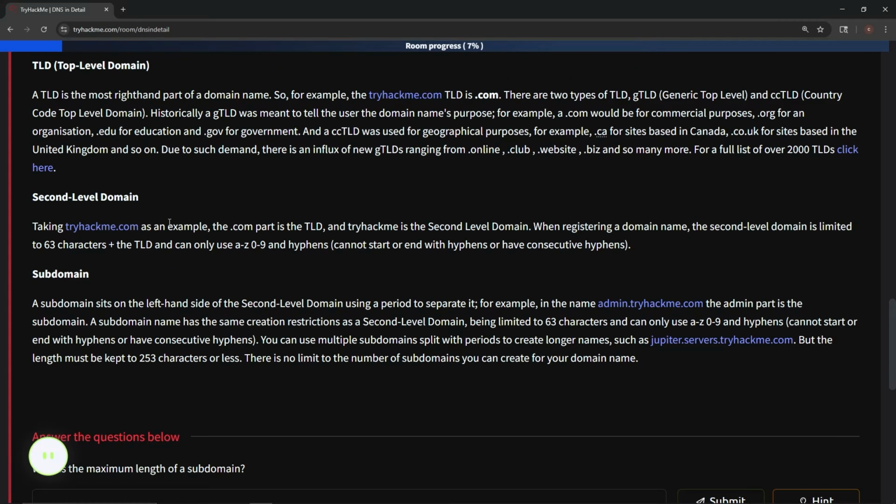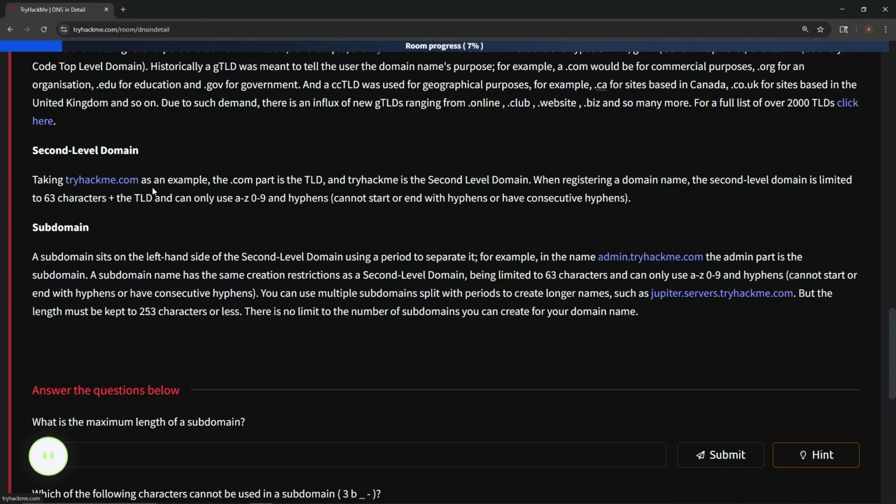Second level domain. Taking tryhackme.com as an example, the .com part is the TLD and TryHackMe is the second level domain. Gotcha. When registering a domain name, the second level domain is limited to 63 characters plus the TLD and can only use A through Z, 0 through 9, and hyphens. And it cannot start or end with hyphens or have consecutive hyphens.